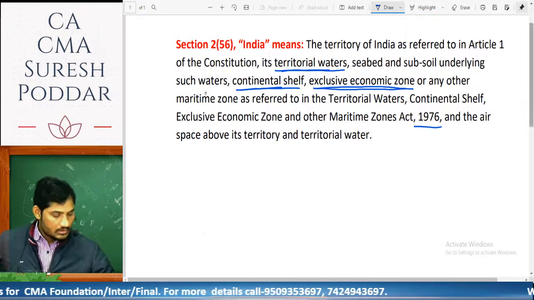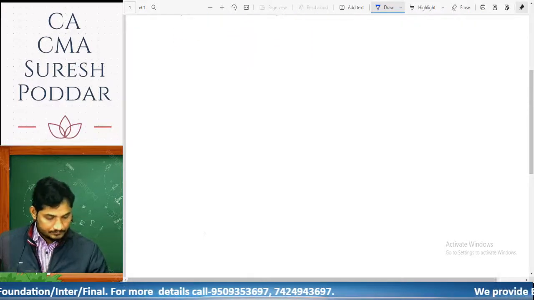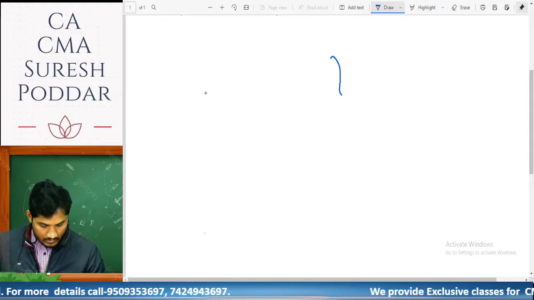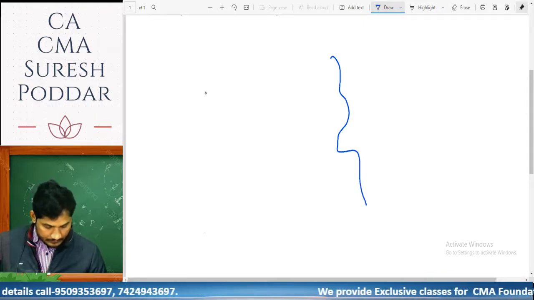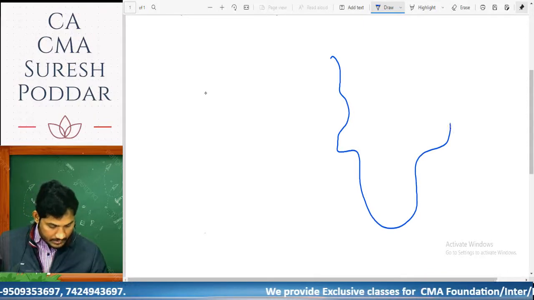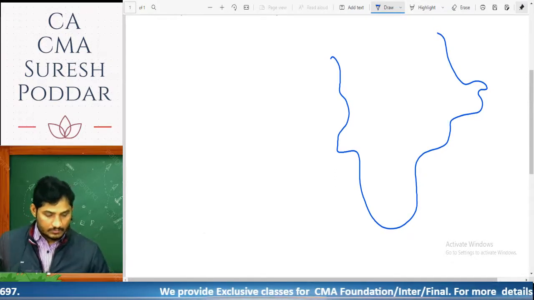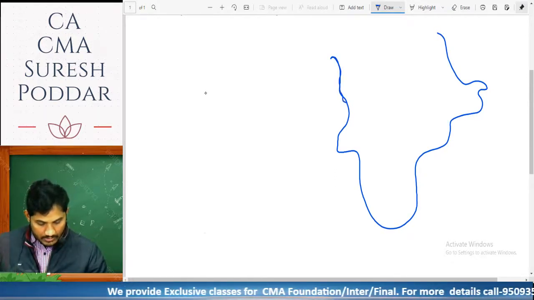So let's understand with an example. Suppose this is India's map and this is India's boundary line.